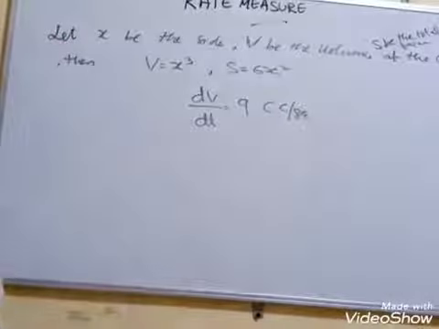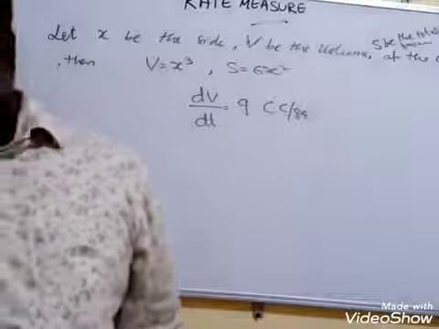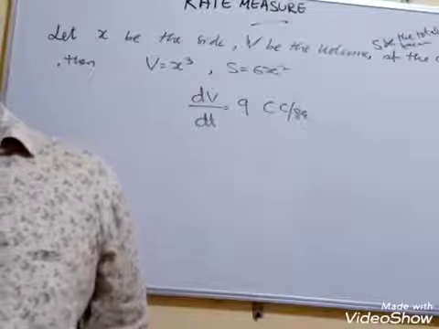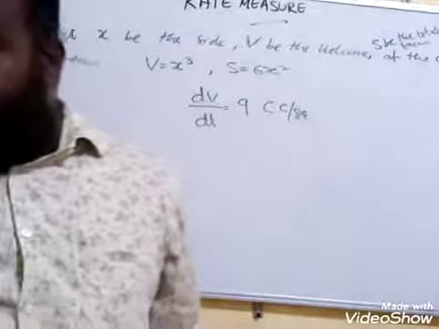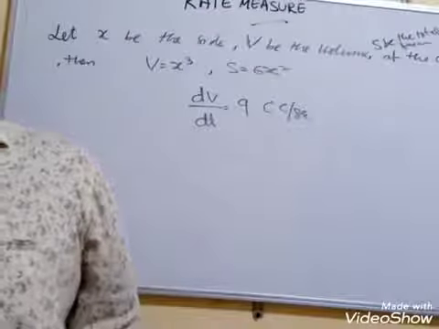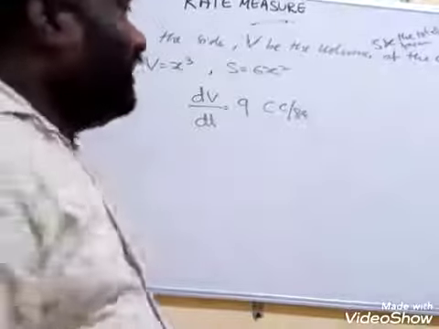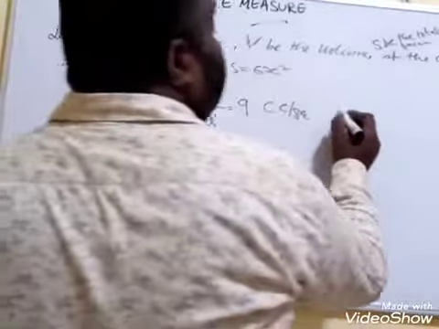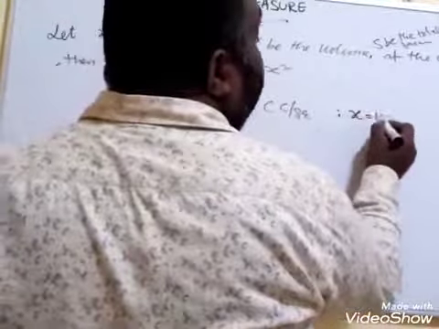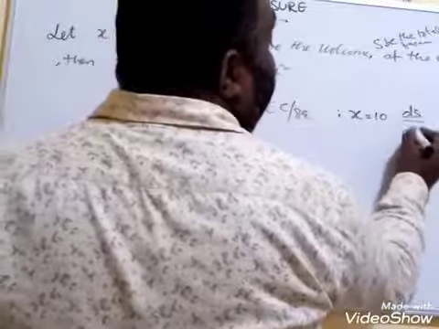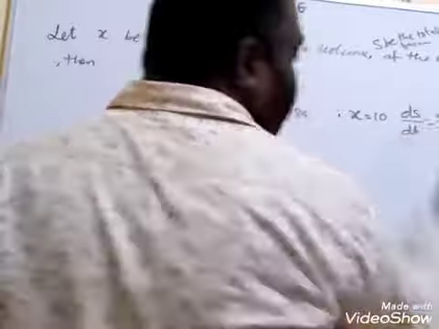Now what is the question they asked? Observe there. The volume of the cube is increasing at the rate of 9 cubic centimeters per second. How fast is the surface area increasing when the length of the edge is 10 centimeters? They are given x is equal to 10 centimeters, and what they are asking is dS by dt.